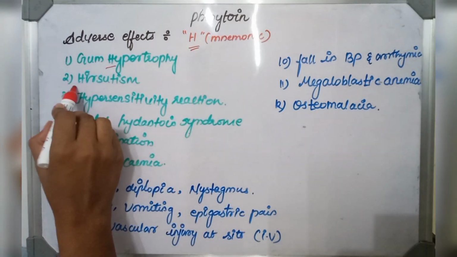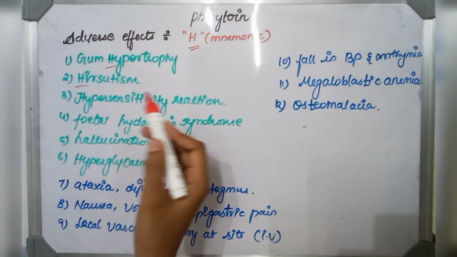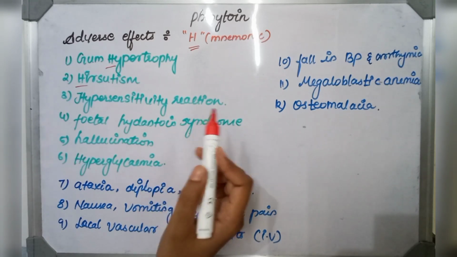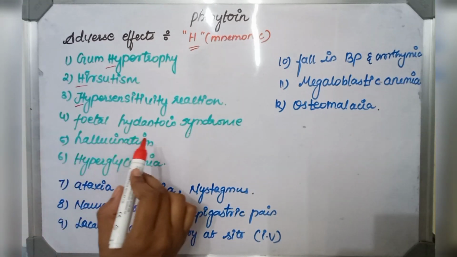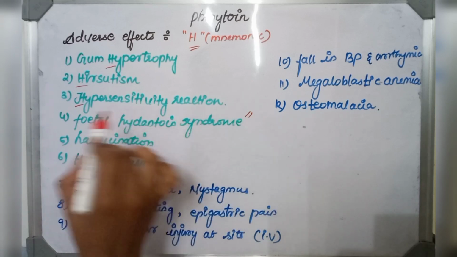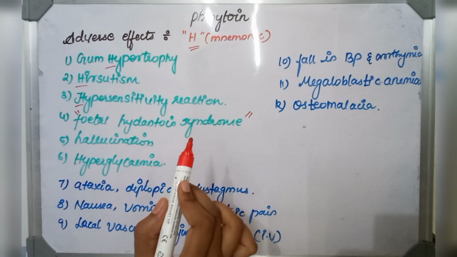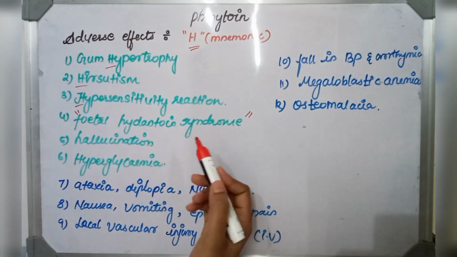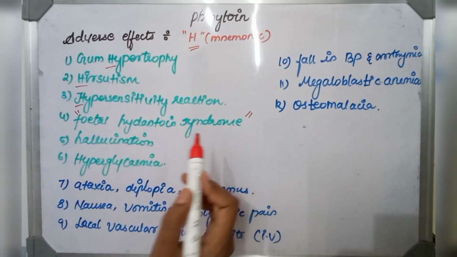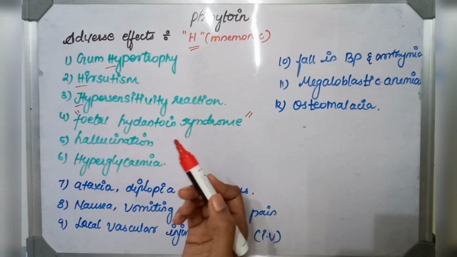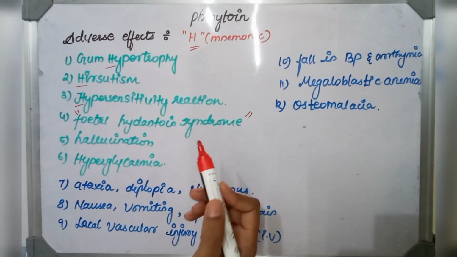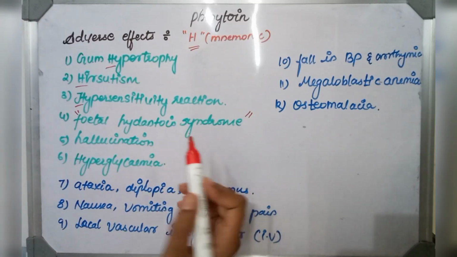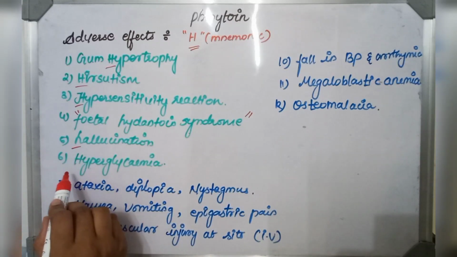Another important symptom is hirsutism. It occurs and acne skin worsens. Then hypersensitivity reactions including rashes, DLE, and lymphadenopathy can occur. And fetal hydantoin syndrome. It is one of the most important things in phenytoin, because if pregnant mothers take phenytoin during pregnancy, it can induce a most important teratogenic effect called fetal hydantoin syndrome. That means the fetus will develop microcephaly, hypoplastic phalanges, and cleft palate. Hypoplastic phalanges means underdeveloped phalanges and limbs. Also hallucinations and hyperglycemic conditions.